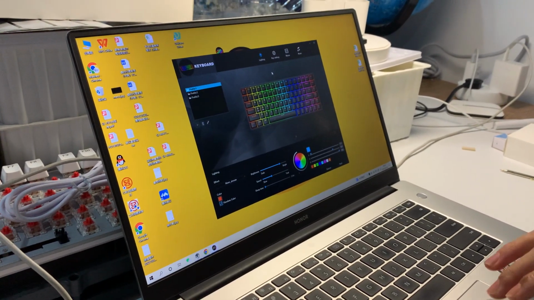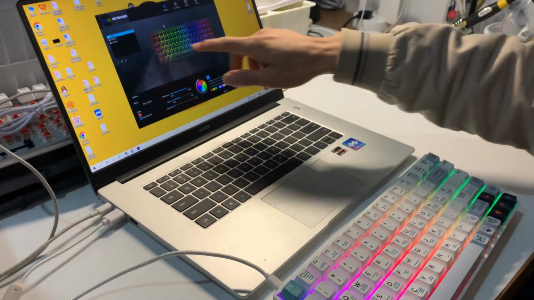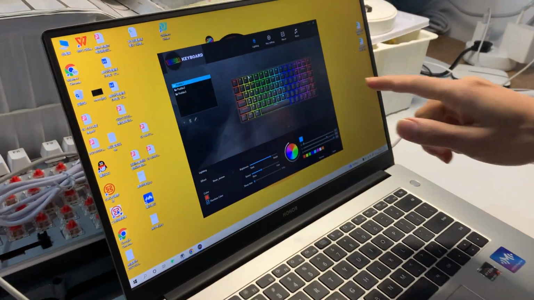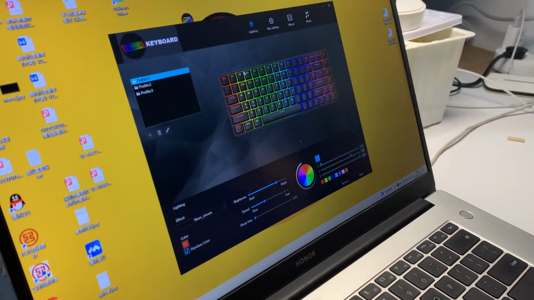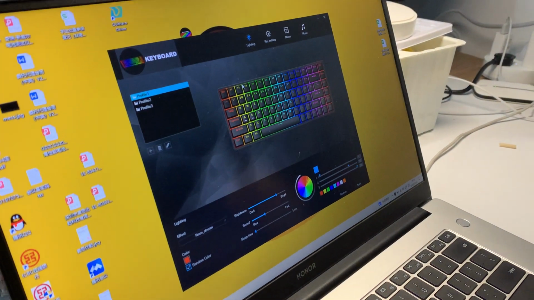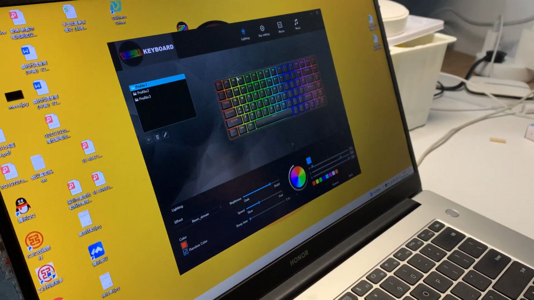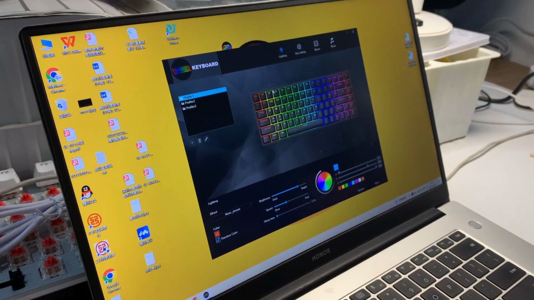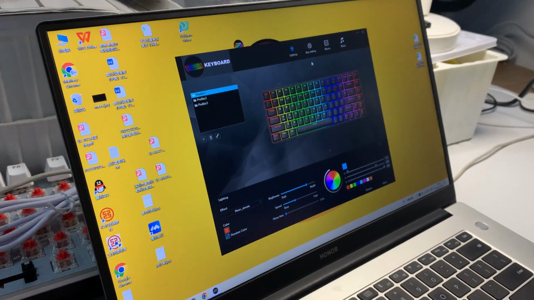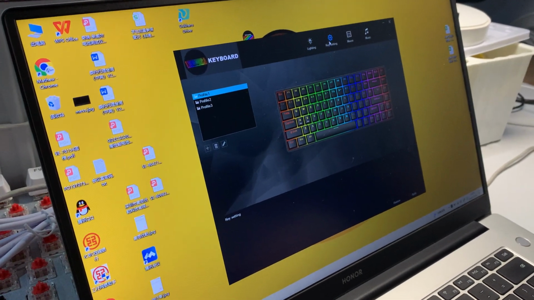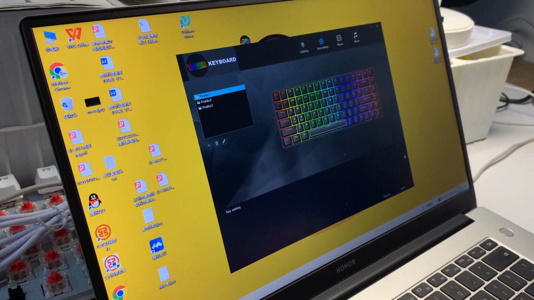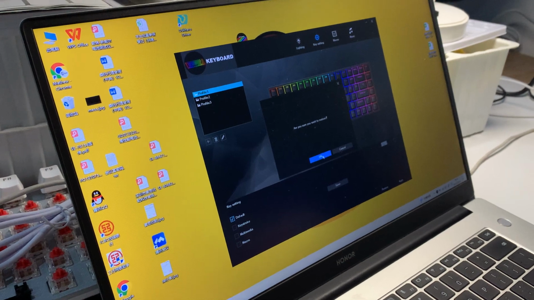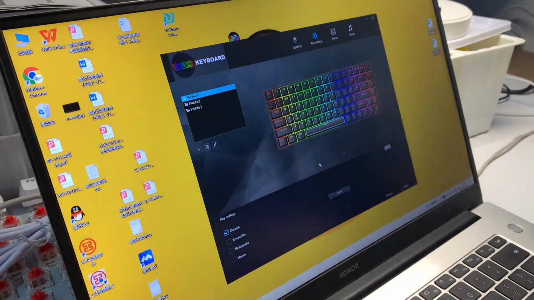Yeah, here we already connect the keyboard. This is the main interface, and when you start to install this software, it will show you a language option. If you prefer English, you have to choose English before installing this, or it will show you Chinese. And here we're going to set keys. Yeah, we can restore this keyboard first.